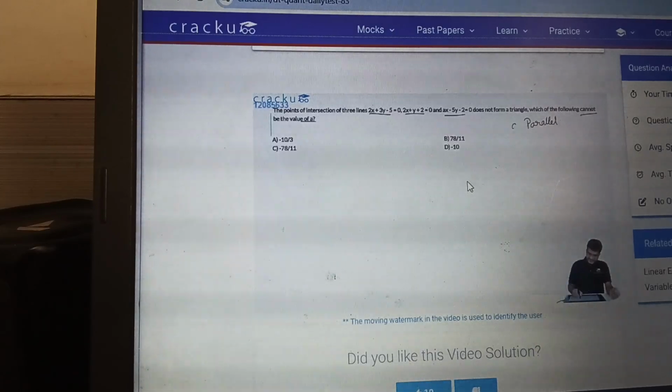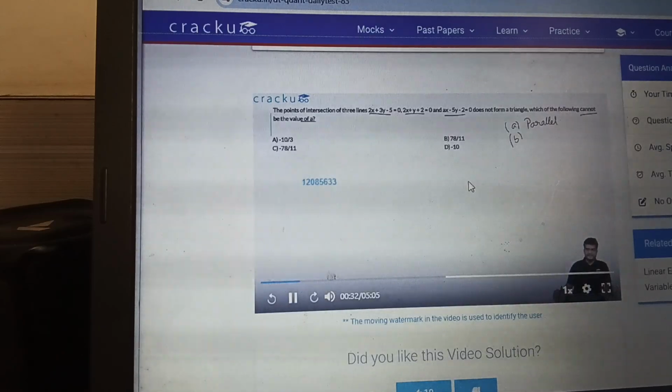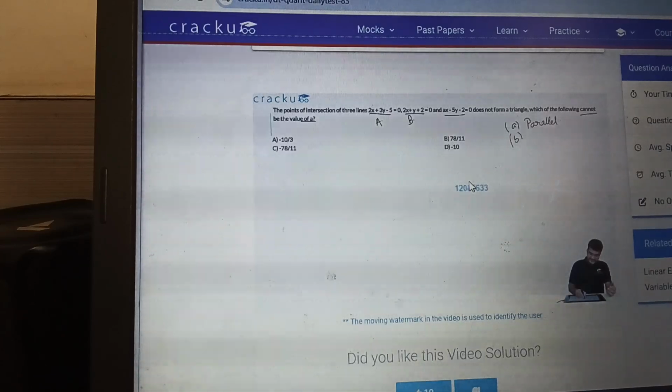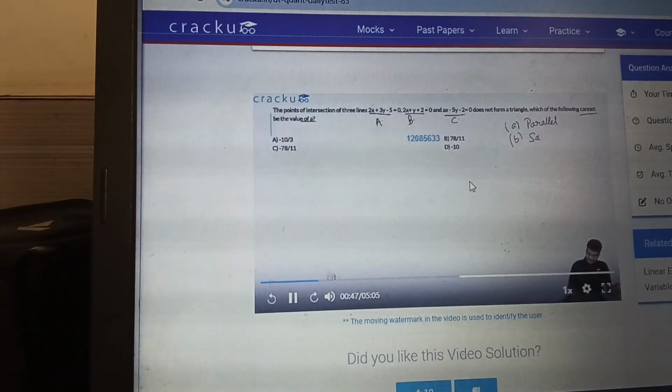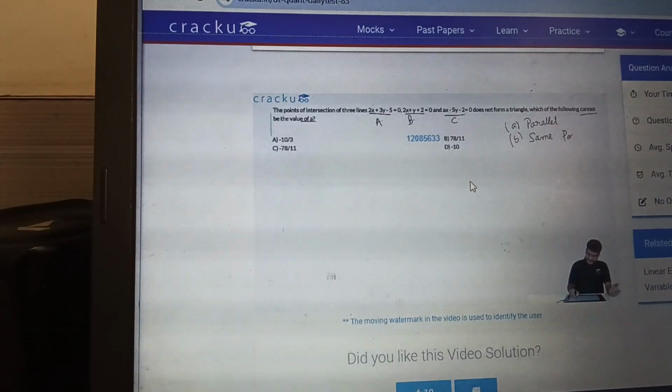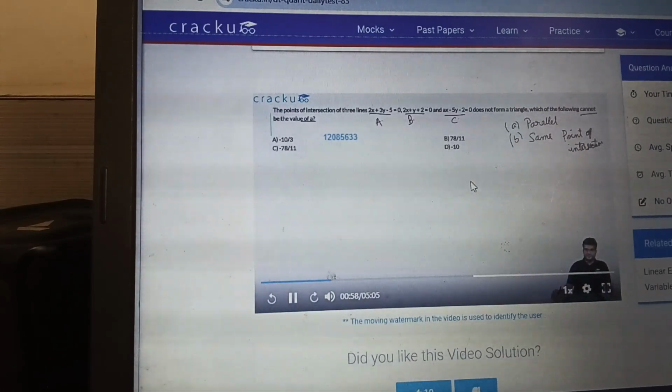This is the first case. And the second case is if the point of intersection of these three lines as pairs is the same. That is, if you are calling the three lines A, B and C, if the point of intersection of A and B matches with the point of intersection of B and C, then all the 3 points of intersection will be the same point, so there will be no triangle. So, same point of intersection. These are the different cases that are possible, in which case there will not be a triangle that can be formed using the 3 points of intersection.